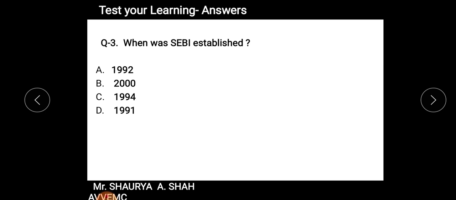So SEBI regularization took place in which year? 1991, 1994, 2000 or 1992? I hope again you must have remembered this part I told you. The correct answer is 1992. Okay. I suppose majority of the students must have got all the three questions correct. So it is a way again to be attentive in the class so that you can solve all the questions.